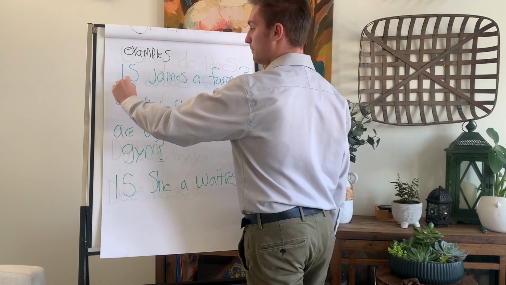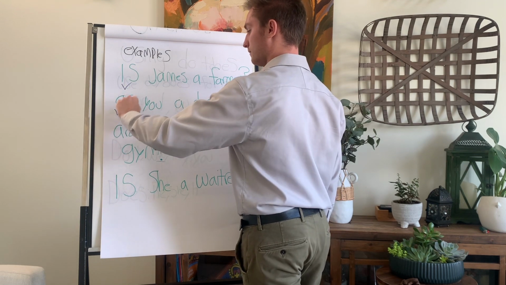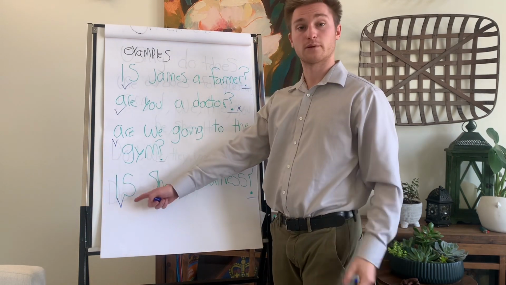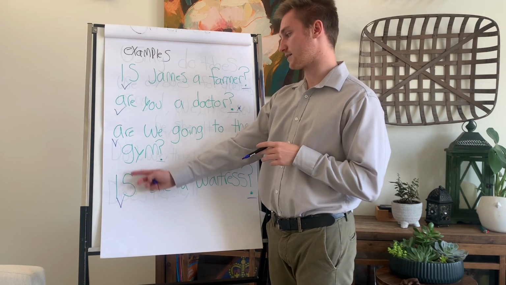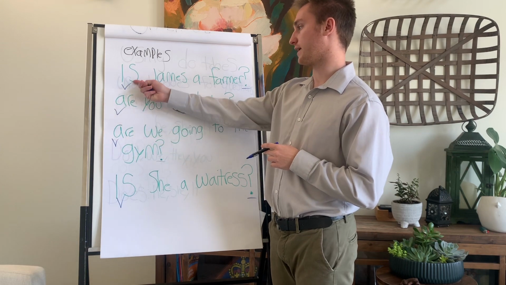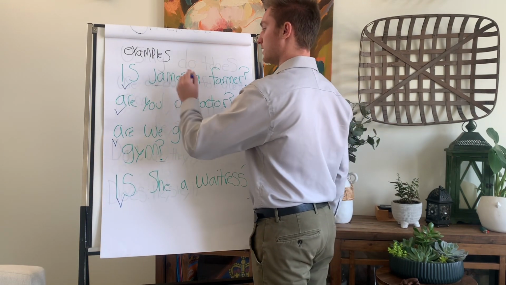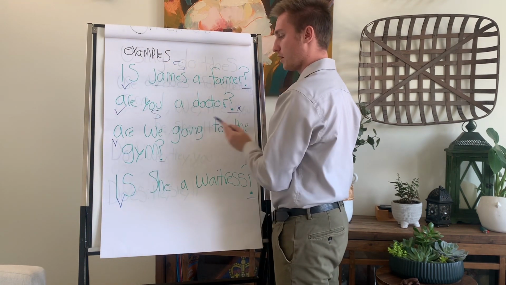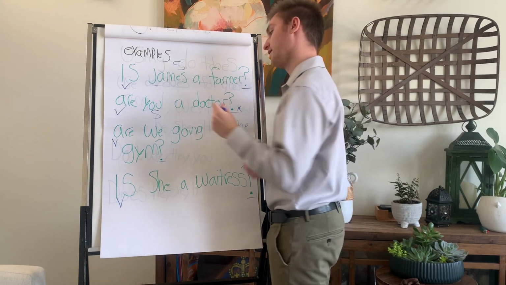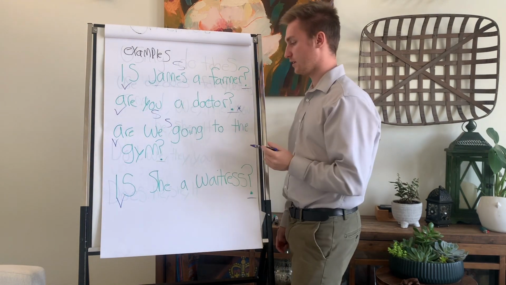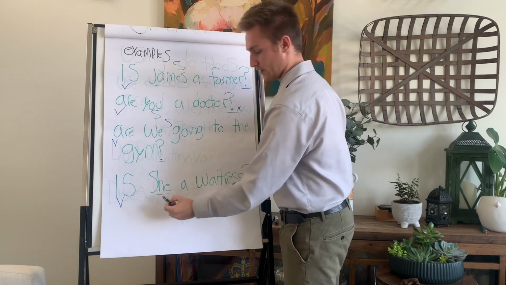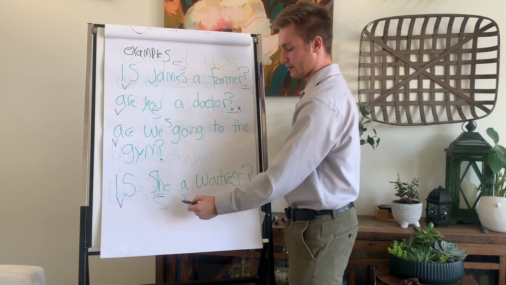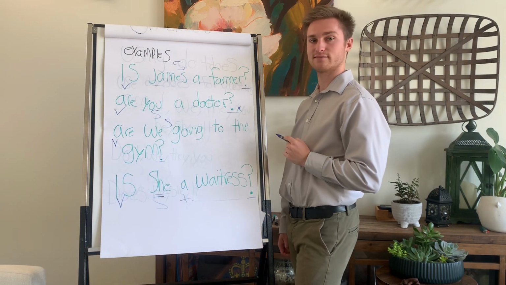Now, here is our verb. Now, these are the verb to be. Is, are, is. James is our subject. You is our subject here. We is our subject. And she is our subject as well. Verb, subject, and the rest of the sentence. Got it?